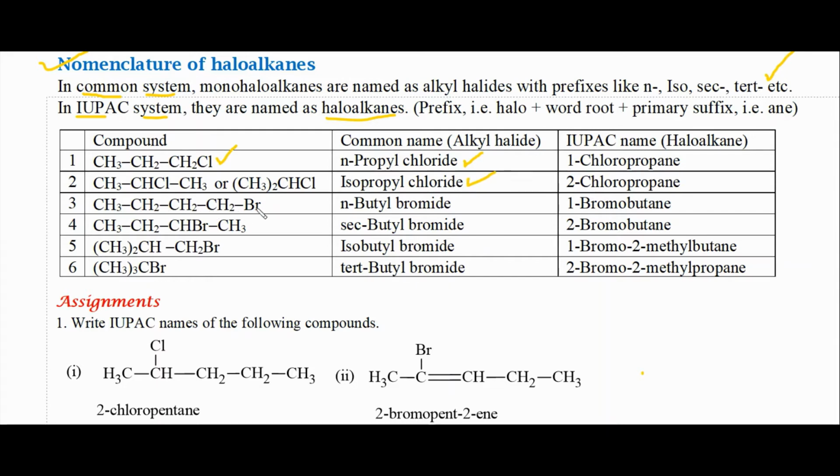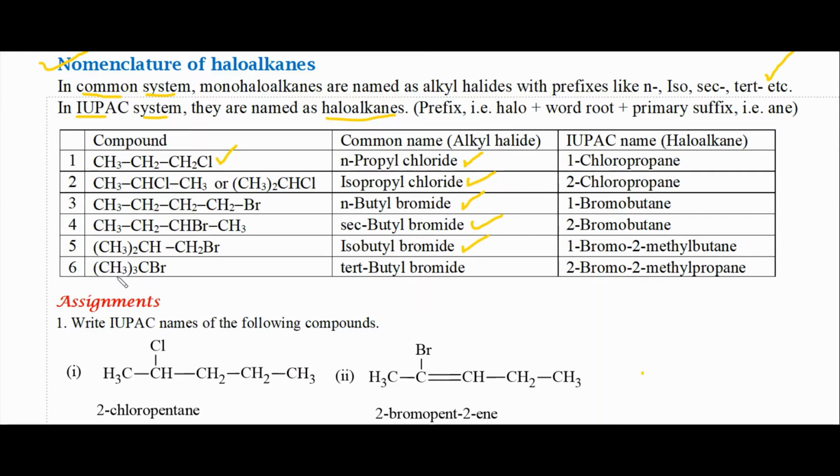Next example, bromine attached to the end of a straight chain, so it has the name n-butyl bromide. The next one, bromine is attached to a secondary carbon atom. So its name is secondary butyl bromide. Next one, you can see a special end (CH3)2CH. When there is such an end, we use iso. So this compound has the common name isobutyl bromide.